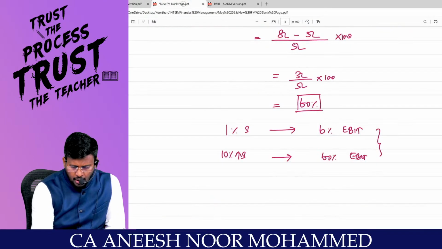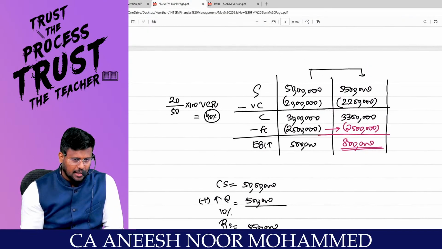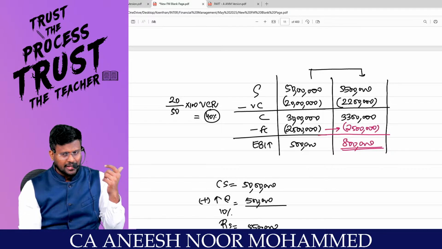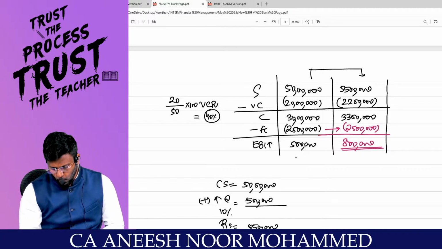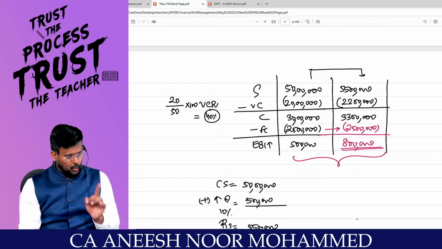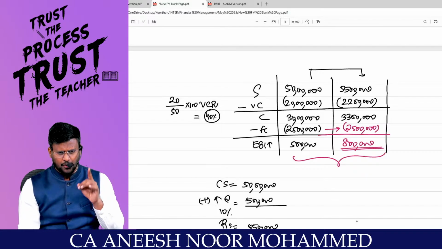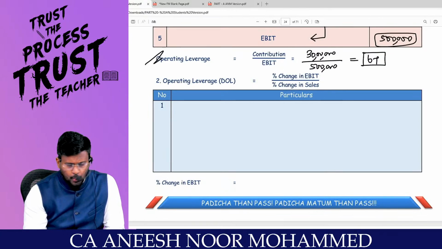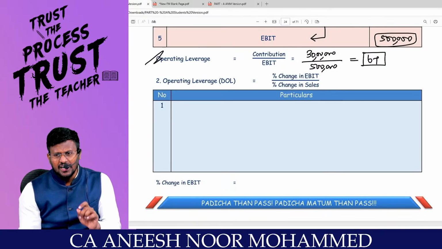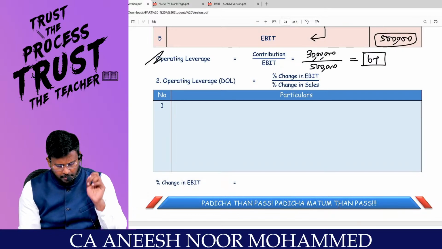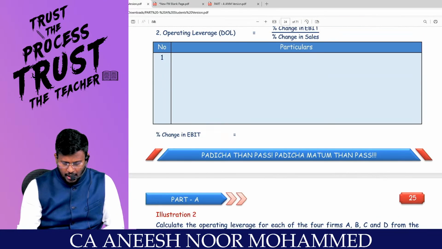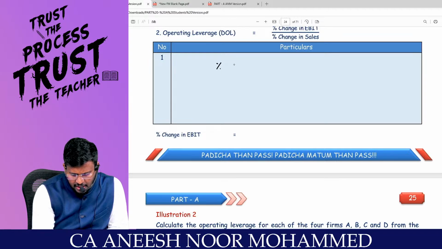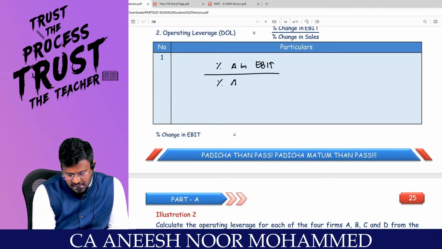Sir, now I have calculated the two data with how much percentage increase? 10% increase. If 2-year data are available, can you calculate the percentage change formula? Sir, operating leverage is equal to percentage change in EBIT divided by percentage change in sales. So I am going to calculate the percentage change in EBIT divided by percentage change in sales. Are you all really with me?